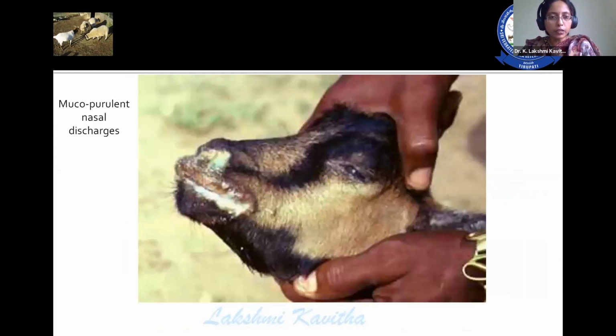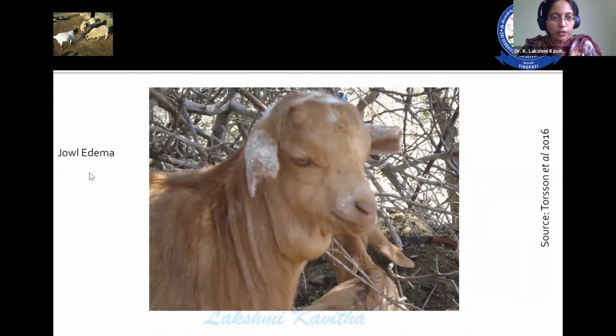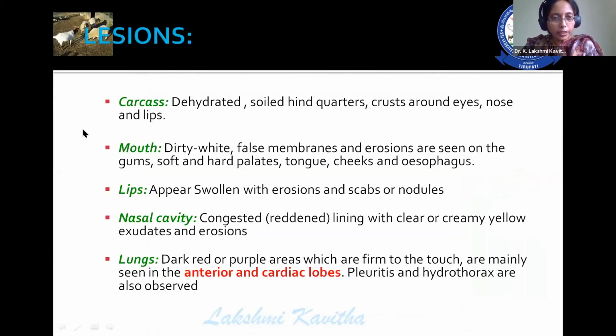These are the mucopurulent nasal discharges. In some sources, they mention jowl edema in PPR. When it comes to the lesions, the carcass appears dehydrated, with soiled hindquarters, crusts around the eye, nose, lips, and mouth. Dirty white false membrane and erosions are seen on the hard palate, tongue, cheeks, and esophagus. Lips appear swollen with erosions. The nasal cavity is congested, lined with clear or creamy yellow colored exudates and erosions.